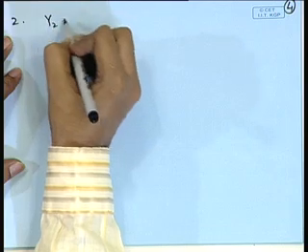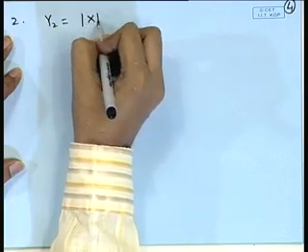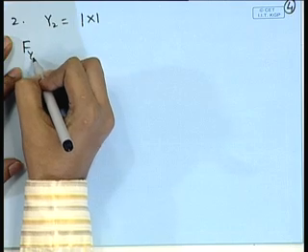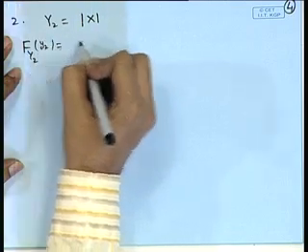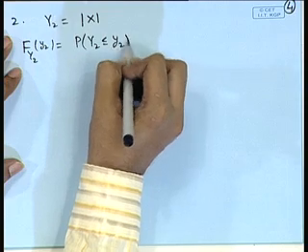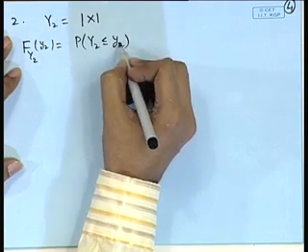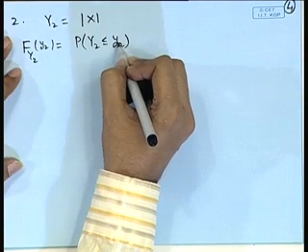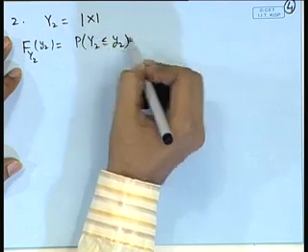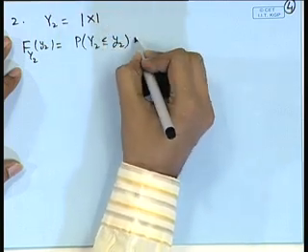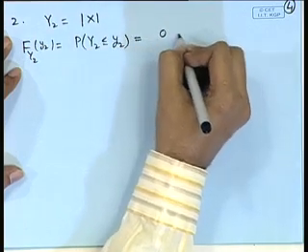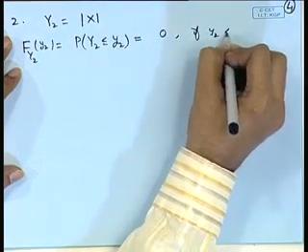Say y2 is equal to modulus of x. So, if we look at the CDF of y2, now notice here that if y2 is a negative number, then this probability is going to be 0, because modulus of a random variable is always a non-negative quantity. So, this is 0 if y2 is less than 0.